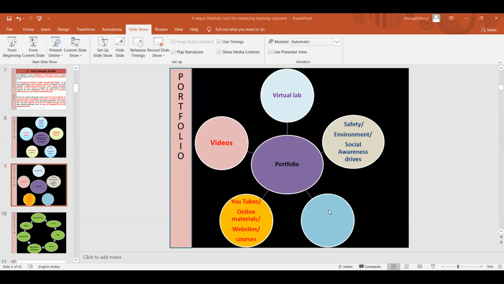Can you fill up this gap, Dr. Nick? We are talking about what assignment can be given to the student in the portfolio, so that if my students do a virtual lab or demonstrate how a virtual lab can be used, it will be helpful for their development and overall development. So what can be here? Like that you can tell me what advanced online tool usage can be here.